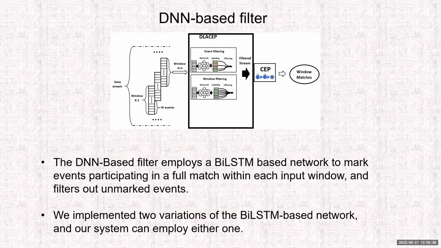So after chunking the input stream, each chunk is used as input to the network, which is the DNN-based filter. The DNN-based filter employs a bidirectional LSTM-based network and marks events participating in a full match within each such input window. And we filter out the unmarked events. That means that only the marked events are relayed forward for CP evaluation later on. Now, we've actually implemented two variations of this network on different granularities, and our system can employ either one.